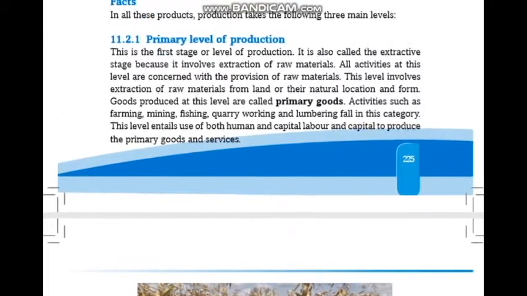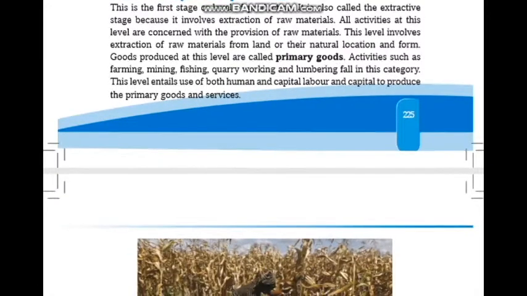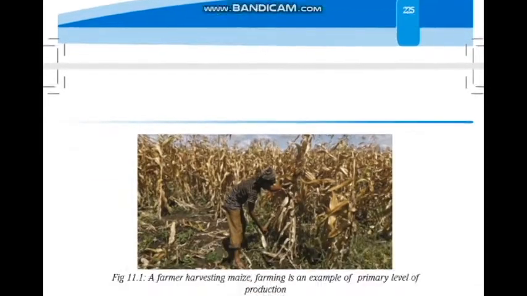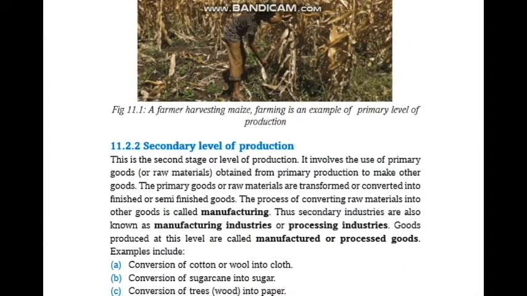Primary level of production, that's the first one. This is the first stage of production. It is also called the extractive stage because it involves extraction of raw materials. This level involves extraction of raw materials from land in their natural location and form. Goods produced at this level are called primary goods. For instance, agriculture, a farmer harvesting maize, is an example of the primary level of production.